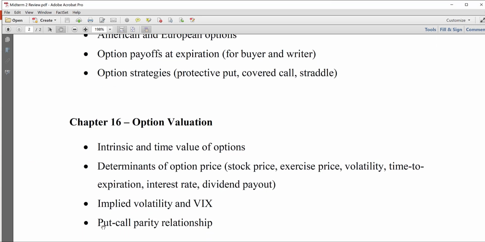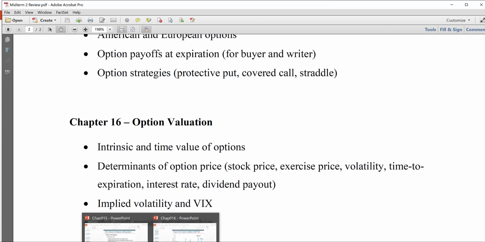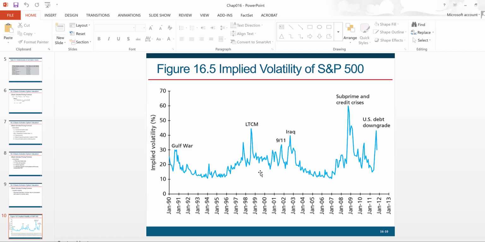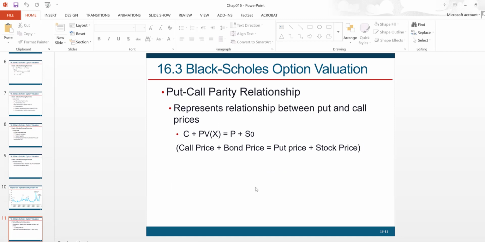And lastly, we talked about put call parity. Again, you don't have to worry about the derivation of this relationship, but just know this relationship, that the prices of four commonly traded assets, the call, the put, the stock, and the bond, are linked together in a precise relationship. The call plus bond price equals put plus stock price.